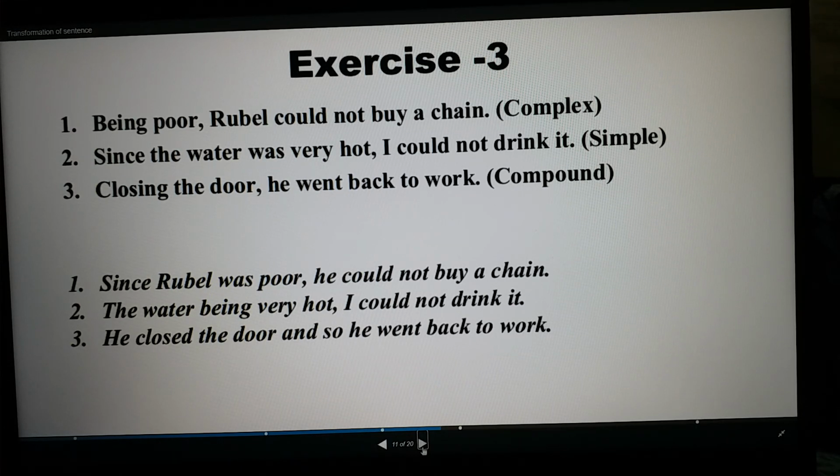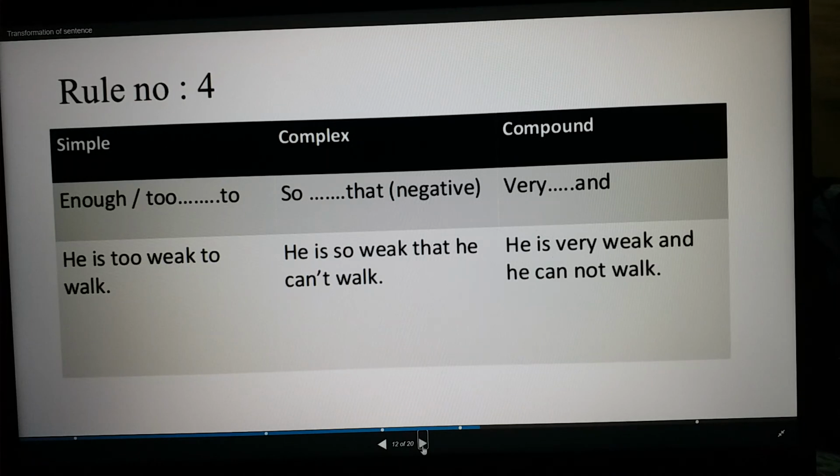So dear students, now we will go to rule 4. In any simple sentence, you see too ... to, or enough ... to, you have to make it complex by using so ... that. That is a negative, and you need to make it very ... and. If you look at the example, it will be more clear to you.